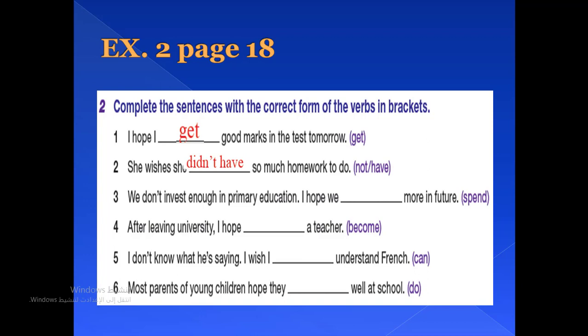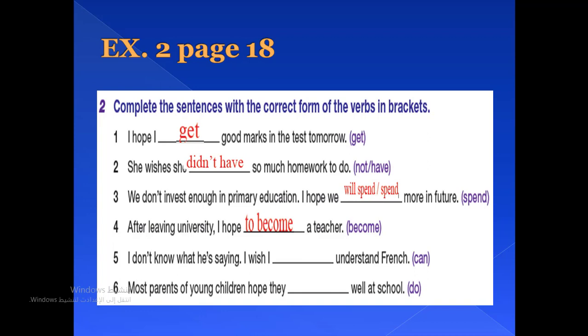I hope we will spend, or we are going to spend, or spend more in future. Number 4, after leaving university, I hope, of course, we have to use the first form to become a teacher because it's an aim or ambition.